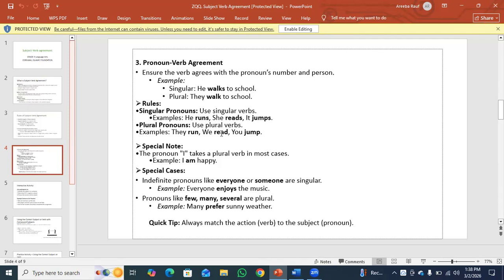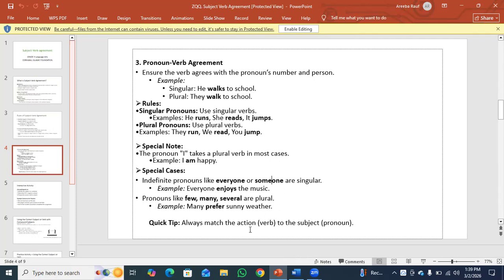Special note: the pronoun I takes a special verb form in most cases. For example, I am happy. Special cases: indefinite pronouns like everyone or someone are singular. For example, everyone enjoys the music. Everyone is a singular pronoun. Pronouns like few, many, several are plural. Many prefer sunny weather. These are the special cases that you can learn.